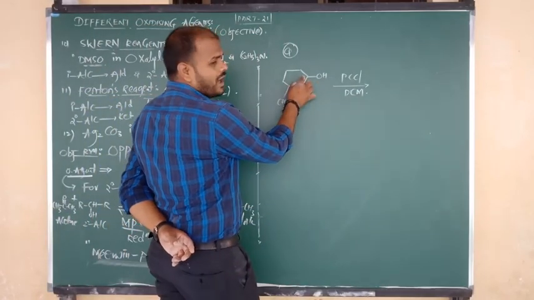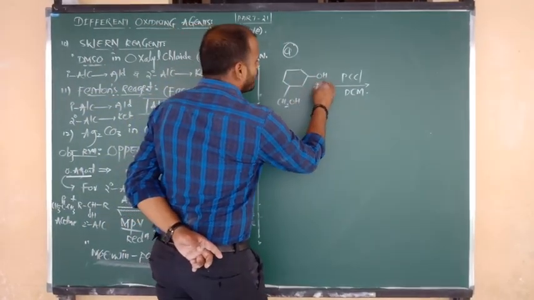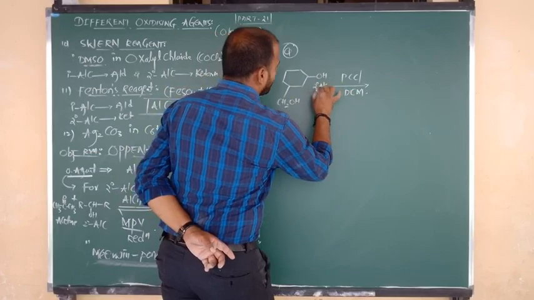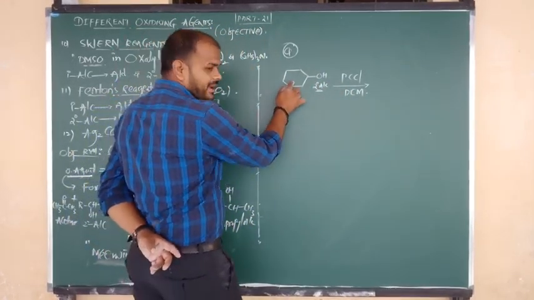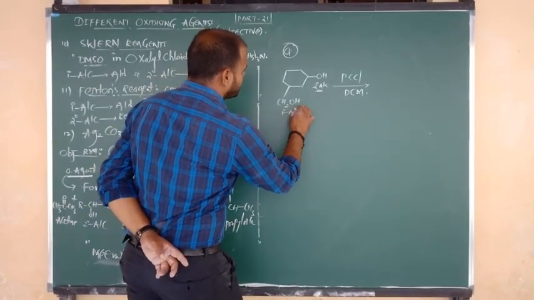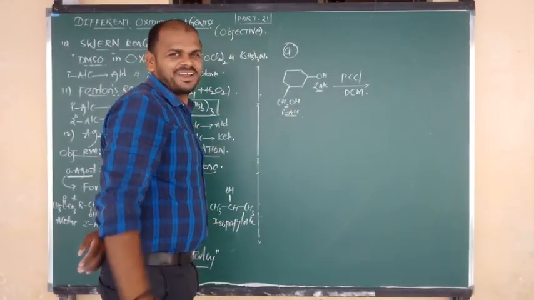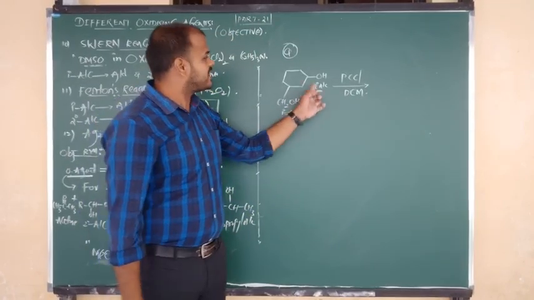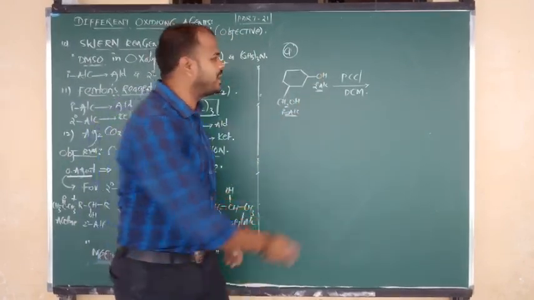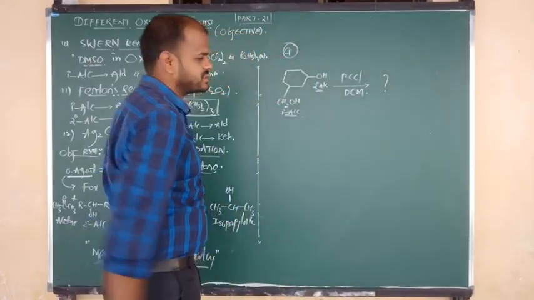OH connected to a carbon, and that carbon connected to two carbons: what is the alcohol nature? Secondary alcohol. OH connected to a carbon, and that carbon connected to another carbon: primary alcohol. So simply, primary alcohols on oxidation give aldehyde, and secondary alcohols on oxidation give ketones. Like that we have to rewrite the product.